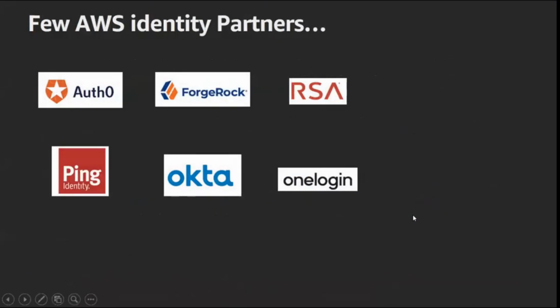Are we just AWS IAM, or do we have a significant number of partners? I have put in some of the names that I keep seeing in many different customer accounts and other places. Auth0, now Auth0 and Okta are one. So basically there is a marriage between Auth0 and Okta. I thought it's a pretty good admin and developer experience. I felt that way. But I do see Ping Identity, OneLogin, and each one has...